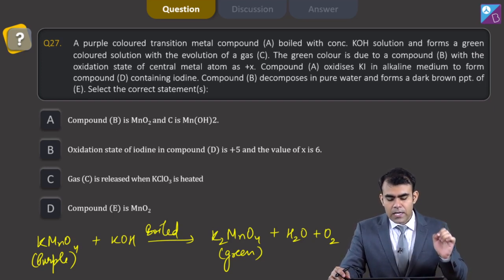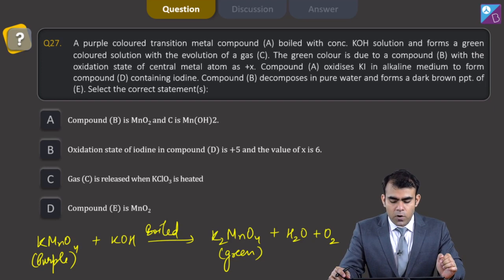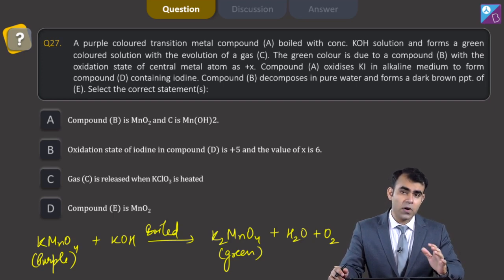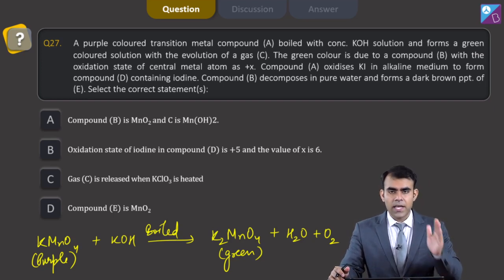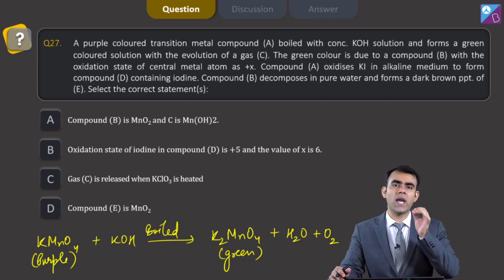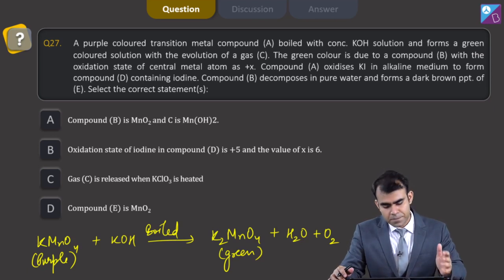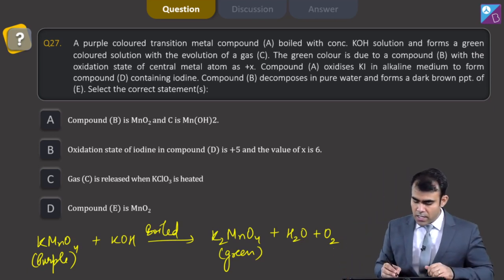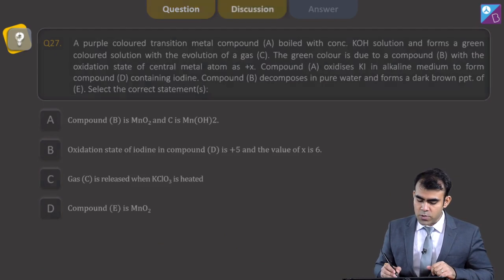Compound B decomposes in pure water and forms a dark brown precipitate of E. Now here I get the confirmation that K2MnO4 decomposes in pure water and forms MnO2, and MnO2 is dark brown in color. So let me write all the reactions related to the question.